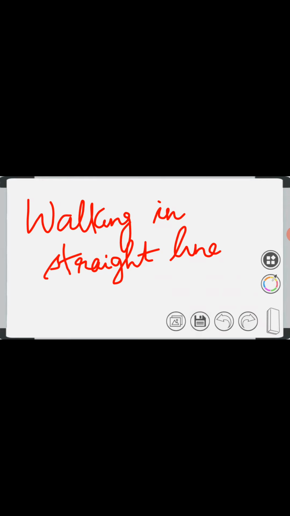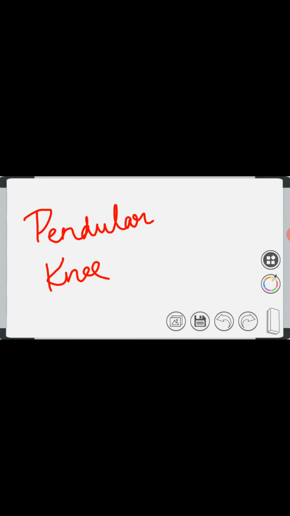So the patient is asked to walk in a straight line with one foot immediately in front of the other and arms down by their side. If this test gives an abnormal result, it shows the weakness of dorsiflexion and plantar flexion of foot. The next test for lower limb extremity is knee jerk, pendular knee jerk. It is named pendular knee jerk because the knee jerk reflex gives a pendular movement, which is an abnormal movement.